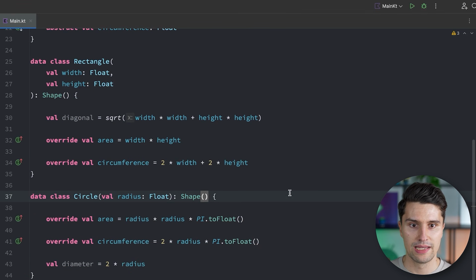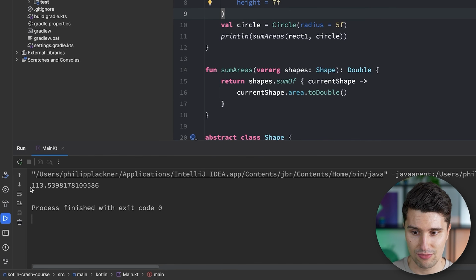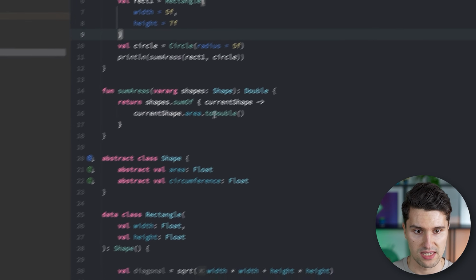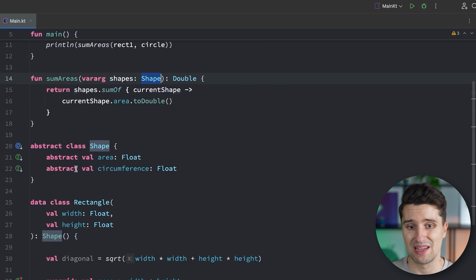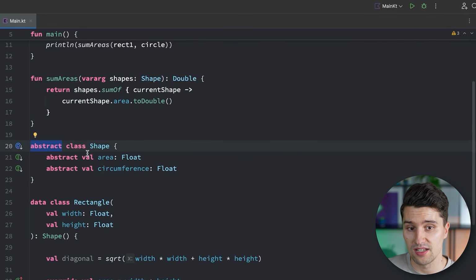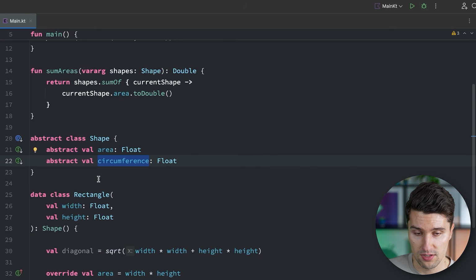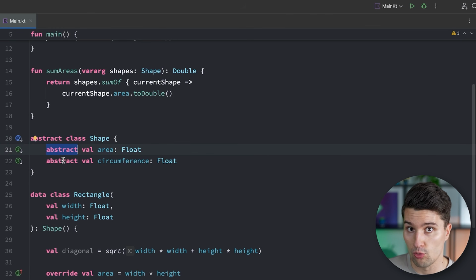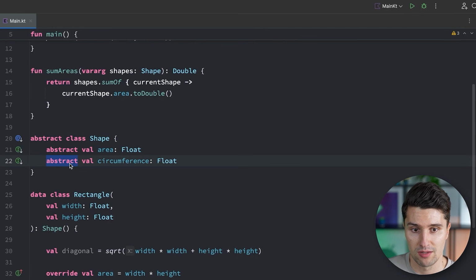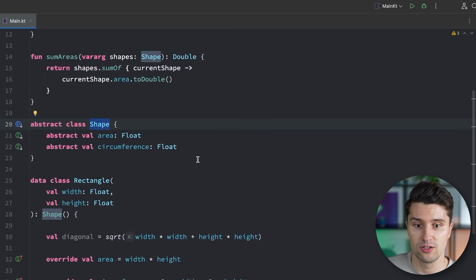If we do this down here, then everything else is the same. So if we run this again, then we will see we get the same area because we can still sum all kinds of shapes, and we now make this an abstract class. So what's the difference? An abstract class is in the end a real class blueprint again. So it's not only meant to define a contract like an interface does, to say, hey, the subclasses need to have this area and the circumference, because the moment we mark such a val or a function, by the way, as well, as abstract, that means, hey, we don't need to implement this here directly, but if a class says, I want to be a shape, then you need to implement this.